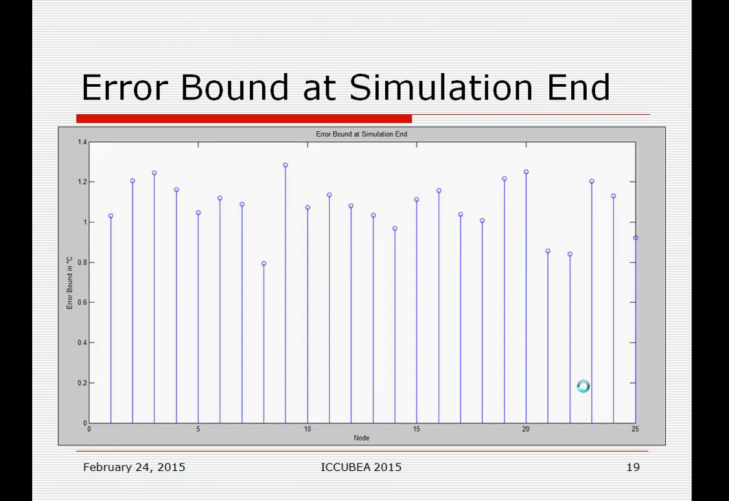Error bound at the simulation end. At the end of 10,000 time units, the error bounds of all nodes are like this. The highest error bound is 1.31 and the lowest is 1.08. So in between 0.8 to 1.3, all nodes have an error bound. So the quality of data is not equal for all nodes, but most probably nearly equal.